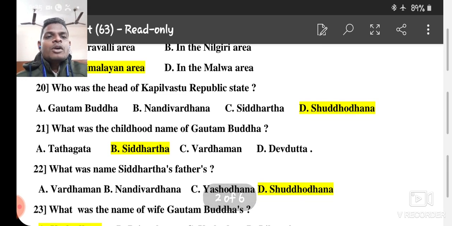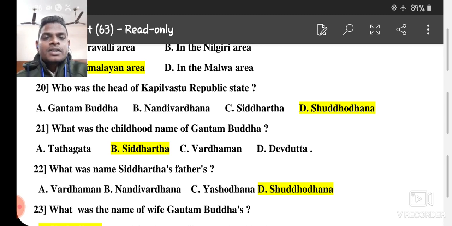Who was the head of Kapilvastu Republic state? At that time, Gautam Buddha, Nandivardhana, Siddhartha or Shuddhodana. At that time, Shuddhodana, the father of Gautam Buddha. So Shuddhodana was the head of Kapilvastu Republic state.